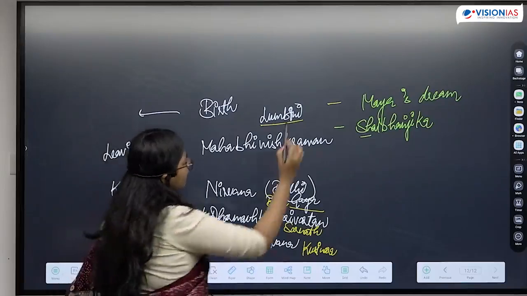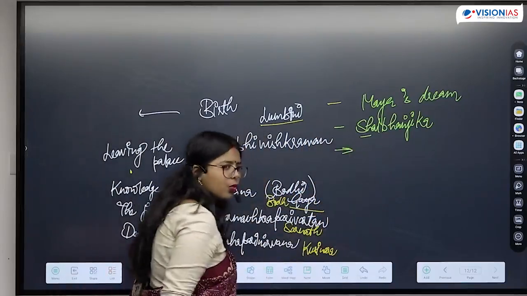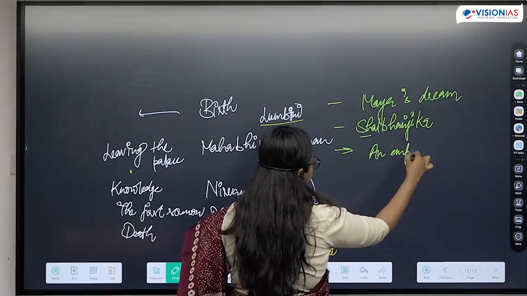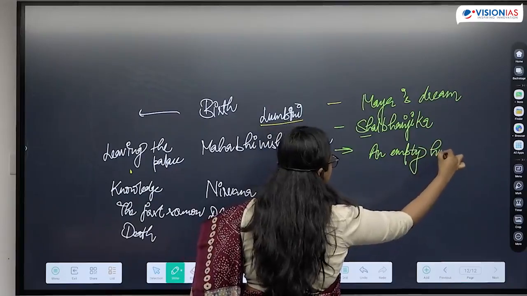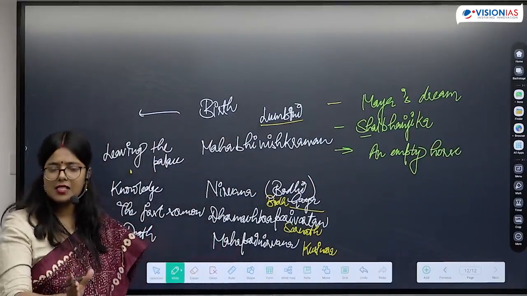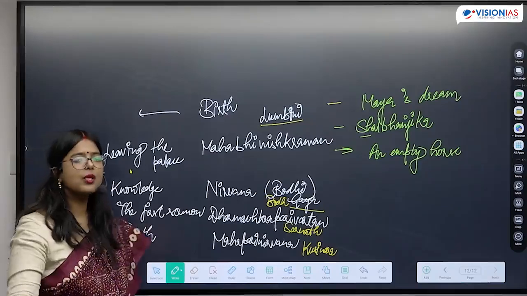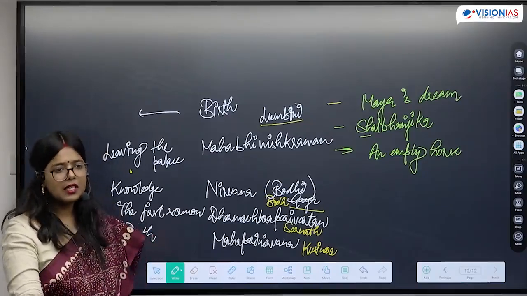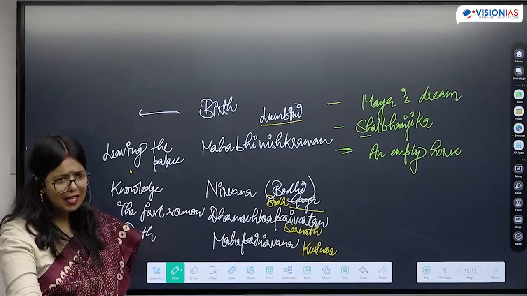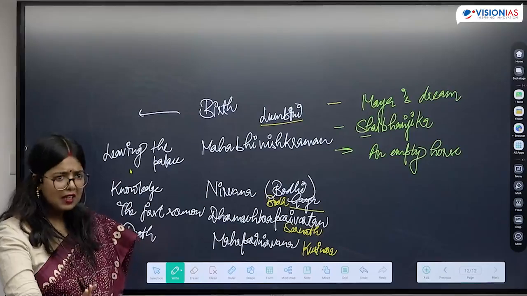Now when we talk about Mahabhinishkraman, what are they going to show here? An empty horse. That Kanthak is coming back to the palace and Buddha is not there. This is how Mahabhinishkraman, or leaving the palace, is going to be represented.